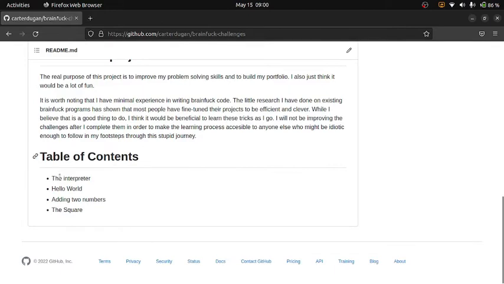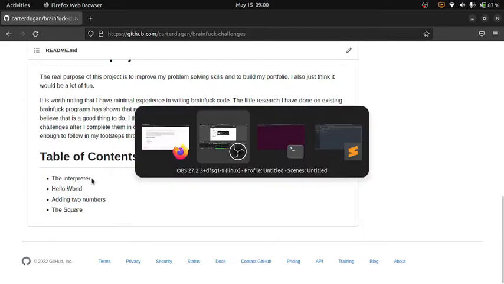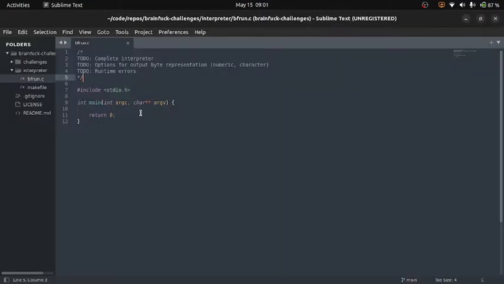So today we're going to start off with the interpreter, and we're going to be writing the interpreter in C. I already have our file set up here. I have a few things I would like to accomplish in addition to the regular interpreter. I would also like to have an option for the type of output. That might be a numeric option so I can see the actual numeric value of the byte, or the character value of the byte. Both of these things would be really useful, especially when we're doing something more oriented towards user-friendly output as opposed to numerical output. So let's go ahead and begin.